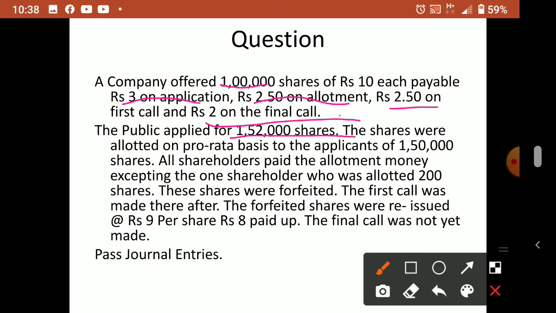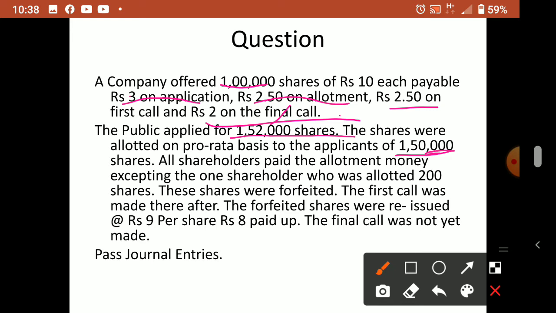So here pro rata allotment to the applicants, they made only to the 1,50,000. So 1,52,000 shares received, 1,50,000 they made pro rata basis. So remaining 2,000 rejected. That is the meaning of that. Then all shareholders paid the allotment money excepting the one shareholder who was allotted 200 shares. So everyone paid the money, all installments, but except one shareholder who has not paid the allotment money. These shares were forfeited. So immediately after allotment, his shares were forfeited. So the first call was made thereafter.